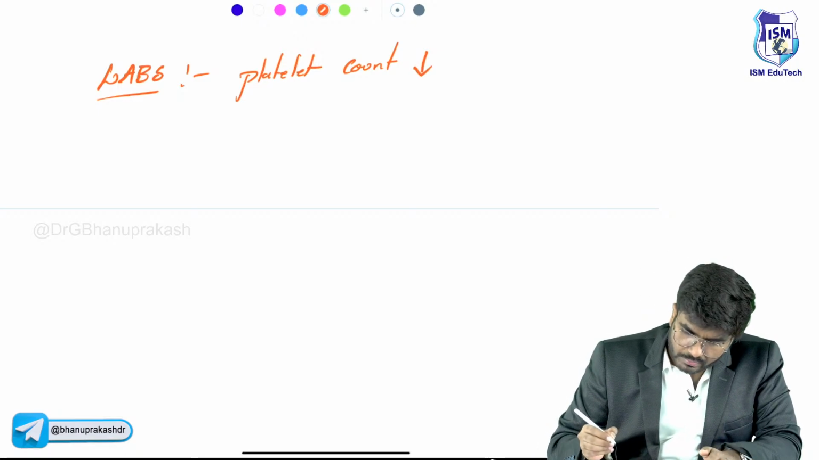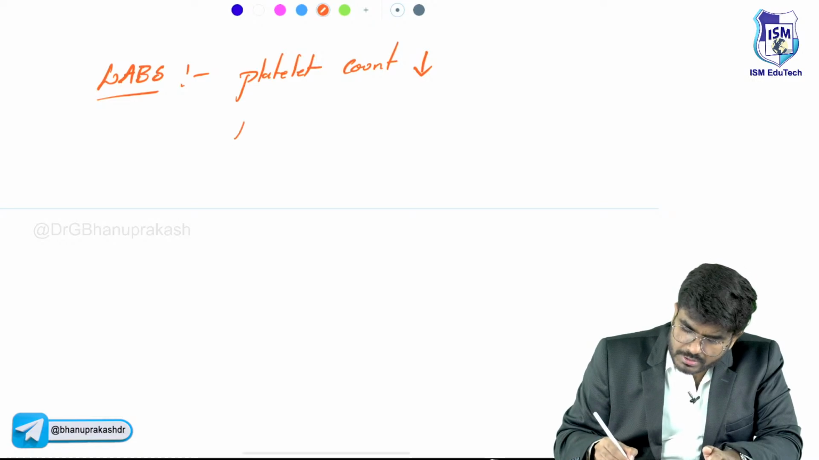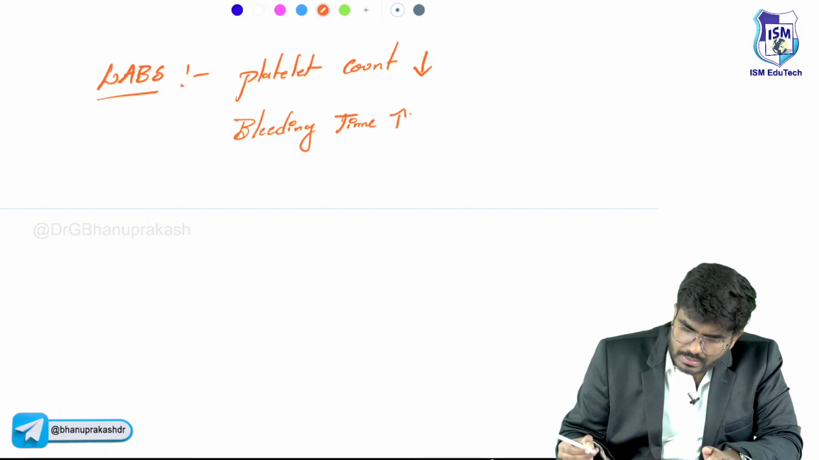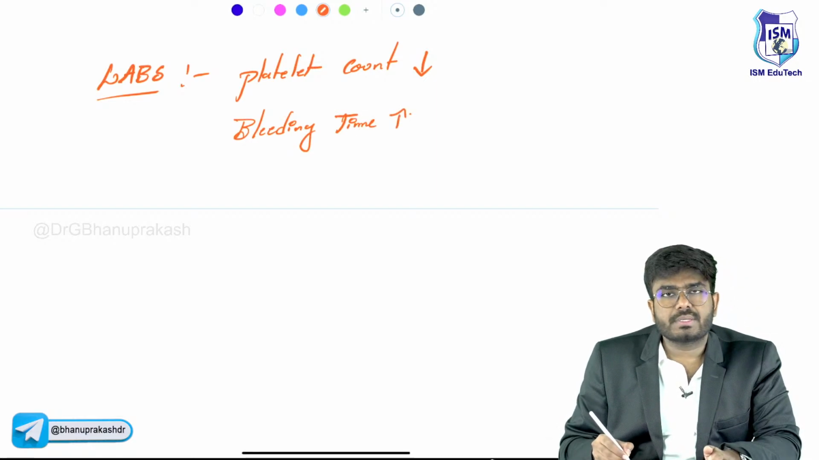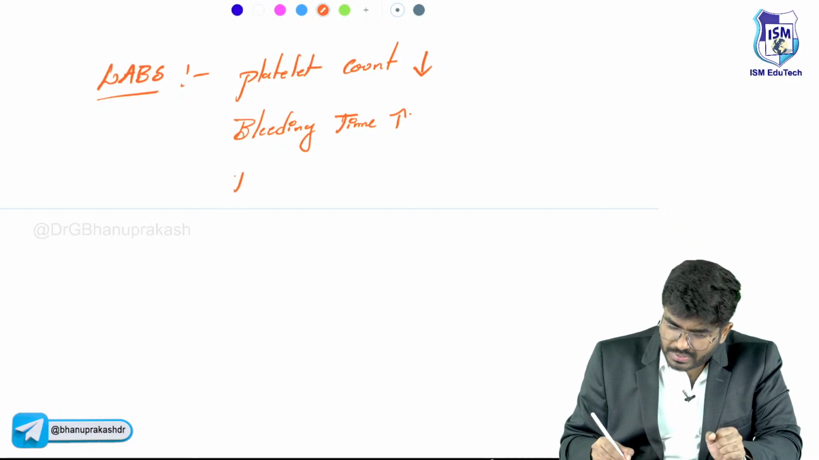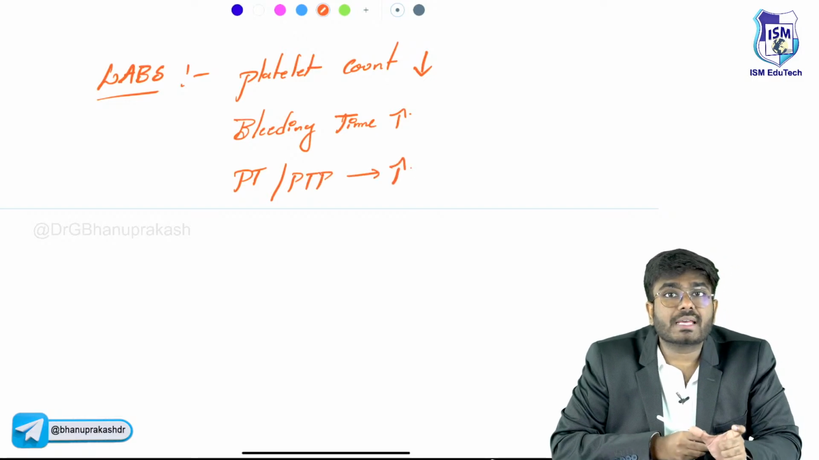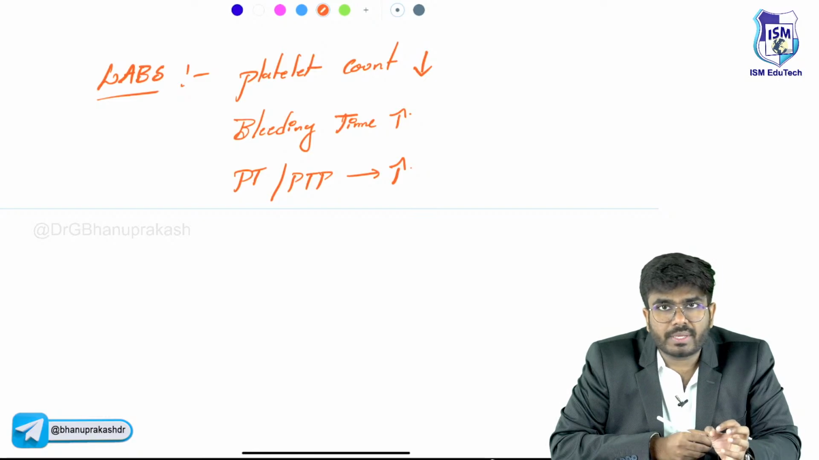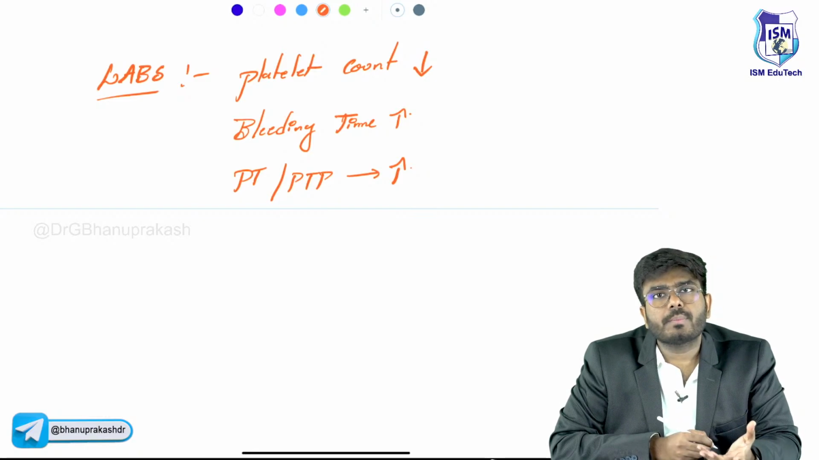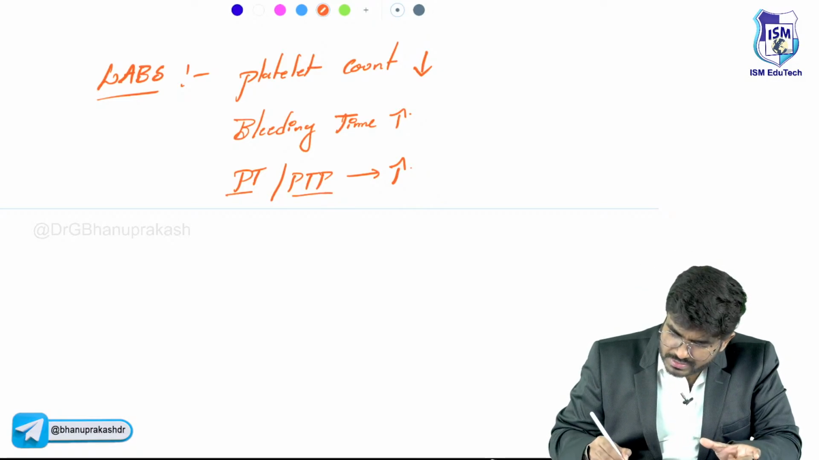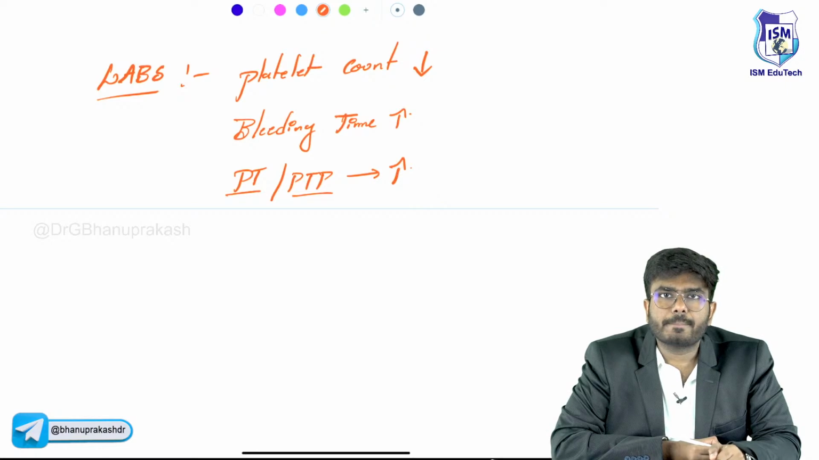As the platelets are going down, what happened to the bleeding time? Bleeding time also increases. What happened to PT-PTT levels? Sorry, PT-PTT times. The PT, that's the prothrombin time, and PTT, they are going to be elevated. Why are they elevated, sir? Because in consumptive coagulopathy, all the clotting factors are being consumed. So PT time, PTT time, intrinsic pathway time, extrinsic pathway time. This is the intrinsic pathway, this is the extrinsic pathway. Both times are elevated. Okay.